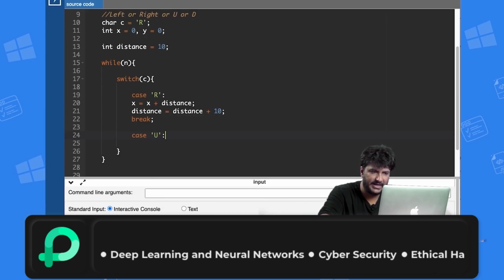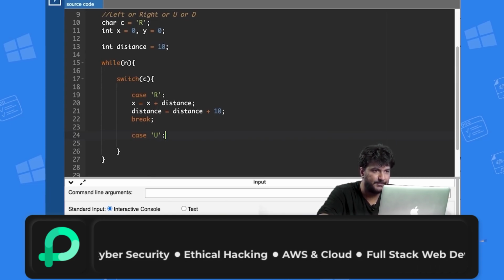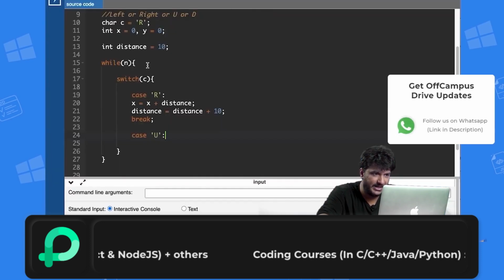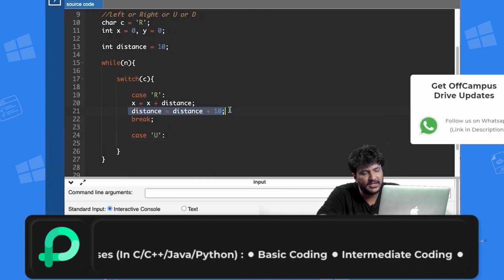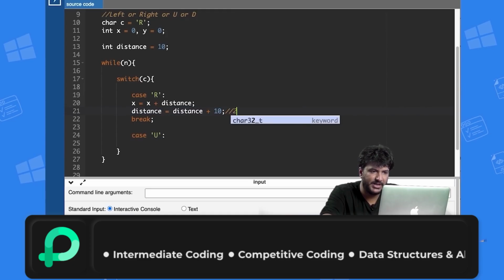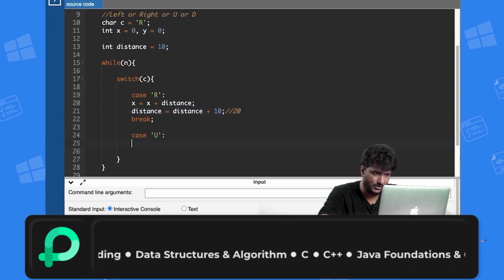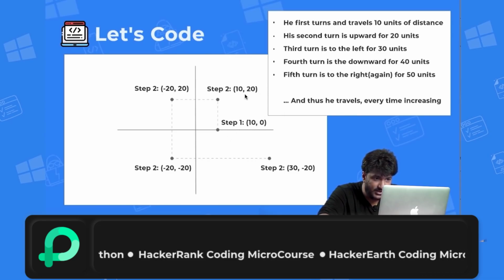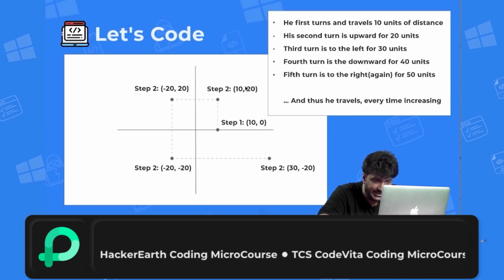Then moving further, case u. Why case u? Because my second step is upwards 20 units. Distance I have already increased by 10, so the current distance would be 20. But this time, since he is moving upwards, my x value will remain the same, but my y value will get incremented.